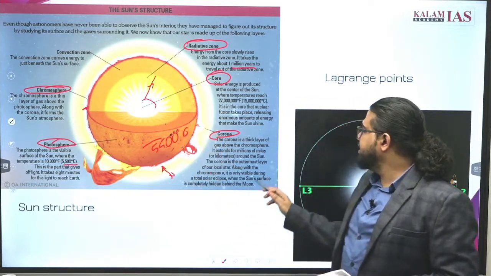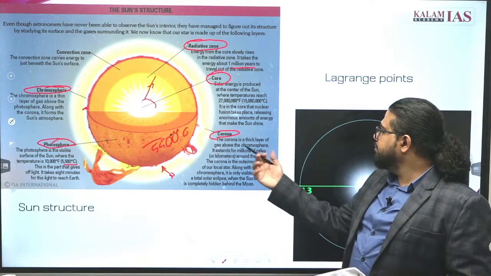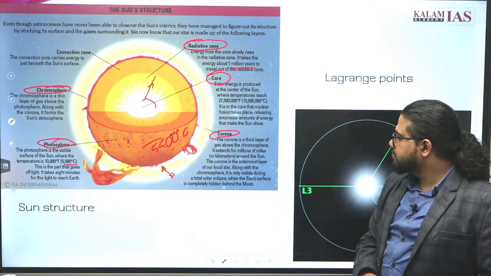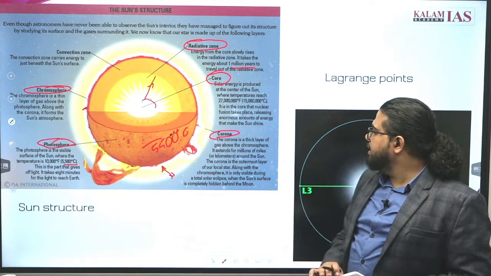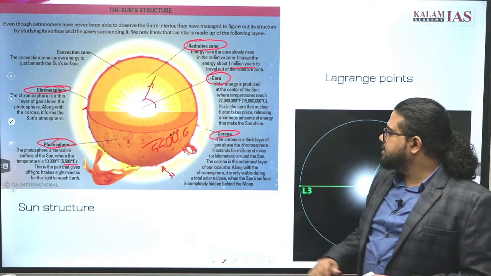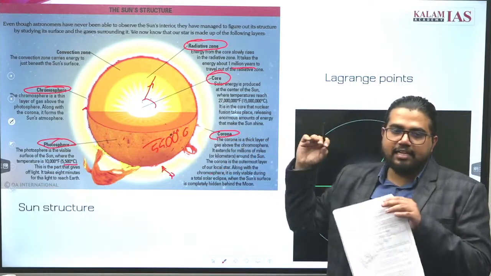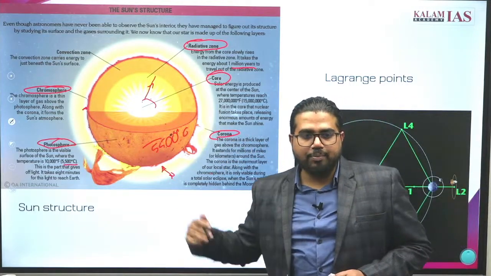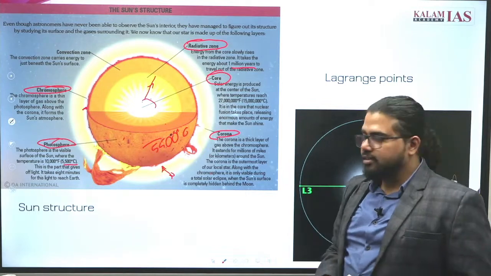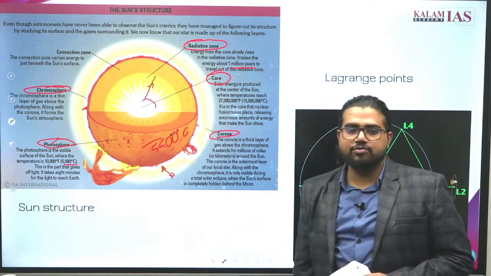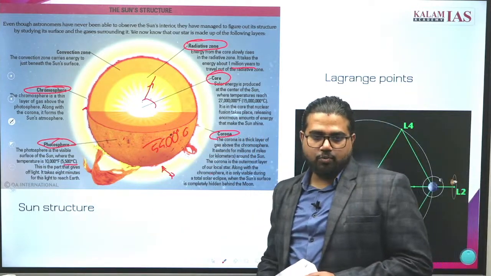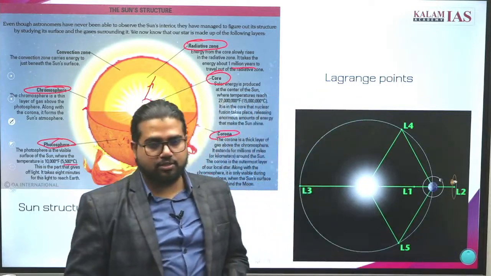But the corona has an extremely high temperature, something like millions of degrees Celsius. The exact number is not given. But the speciality is that it has an extremely high temperature compared to the photosphere of the Sun. So this is being studied under which mission? The Aditya L1 mission, sent by ISRO.